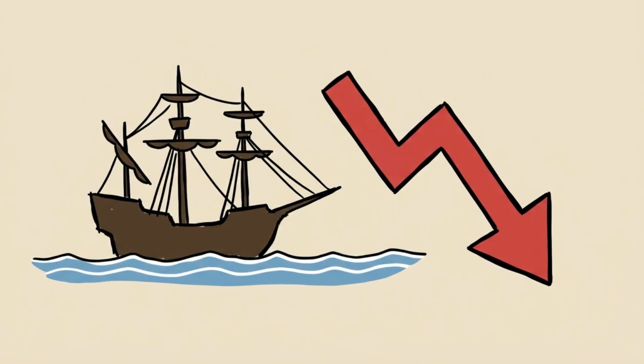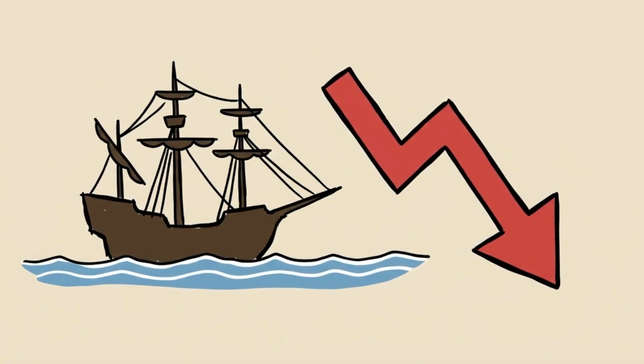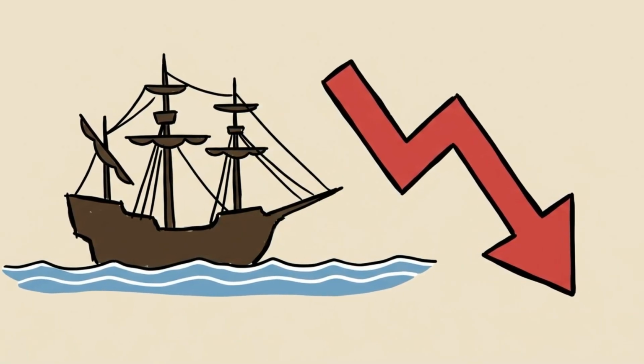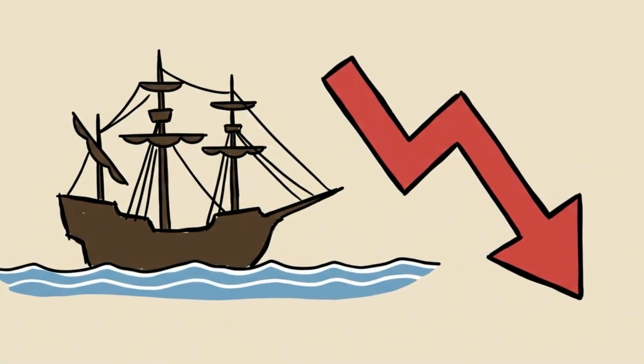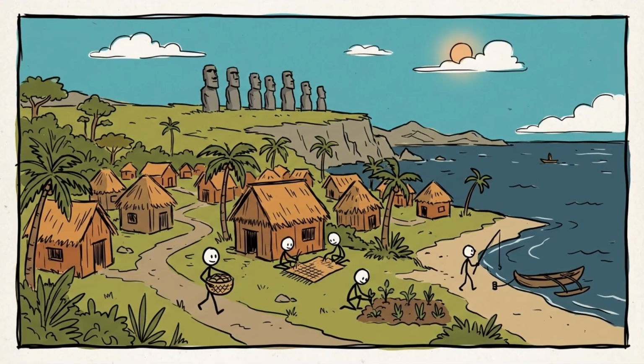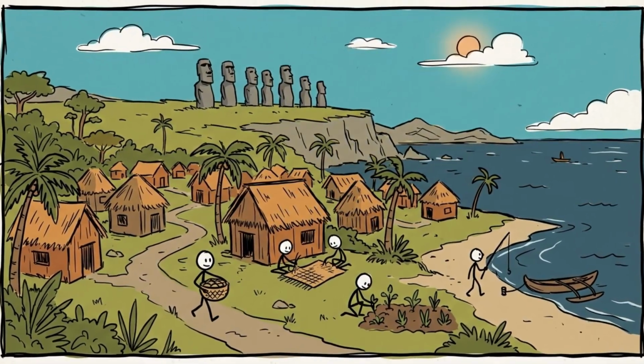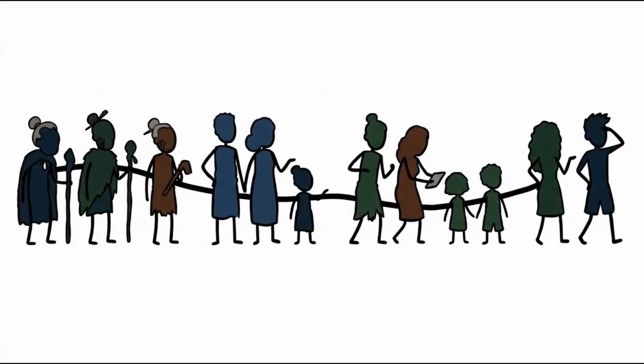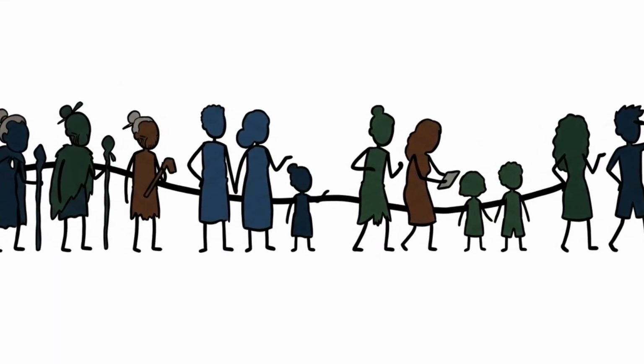The catastrophic drop in population came later, driven largely by European contact in the 18th and 19th centuries, which brought catastrophic diseases and brutal slave raids. The traditional social structure broke down, and the statue-building era ended. But the Rapa Nui people survived. Their language, culture, and descendants remain on the island today.